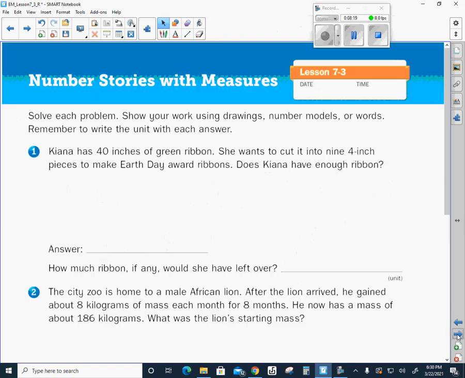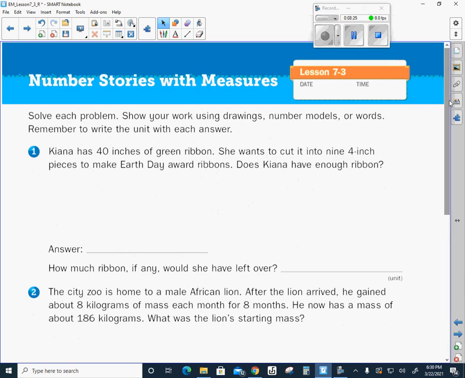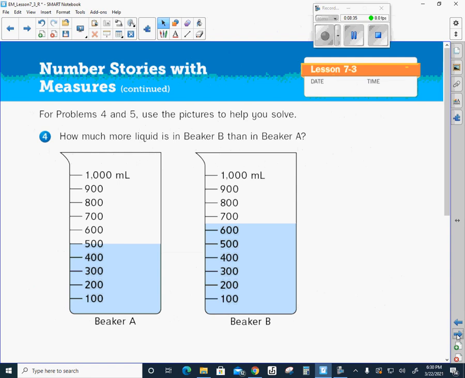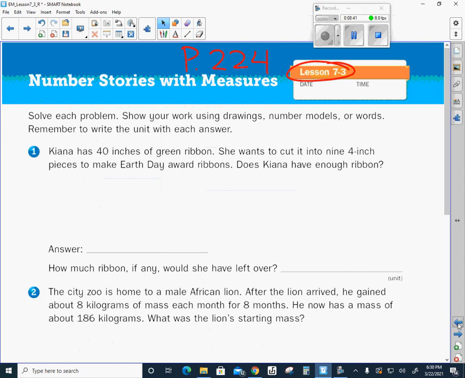All right. So now let's look at some word problems in our workbook. I want you to go ahead and turn to page 224 in your workbook. That is lesson 7-3. I want you to work on this page, and I believe there's another page, the next page, 225. Go ahead and work on these 2 pages, pause the video, and then come back and we'll check them together.